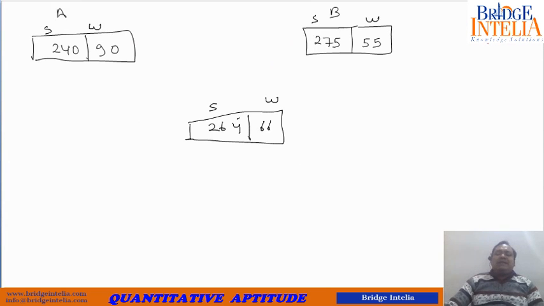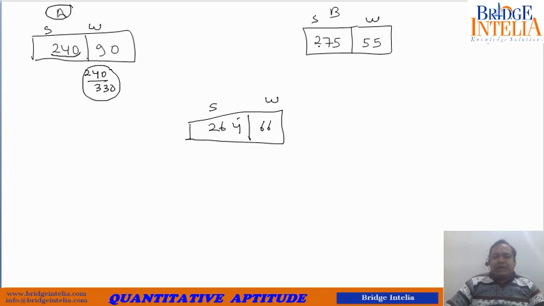If you apply the concept of proportionality here, what proportion of type A is represented by spirit? 240 out of 330 is spirit. This is type A. What about type B? 275 out of 330.